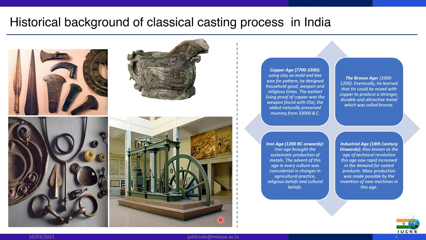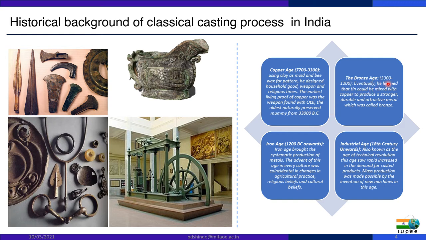If you consider the Copper Age, 7700 to 3300, using clay as a mold and beeswax for the pattern, man designed household goods, weapons, and house and religious items. The earliest living proof of copper was the weapon found with Ötzi, the oldest naturally preserved mummy, from 3300 BC, before Christ.